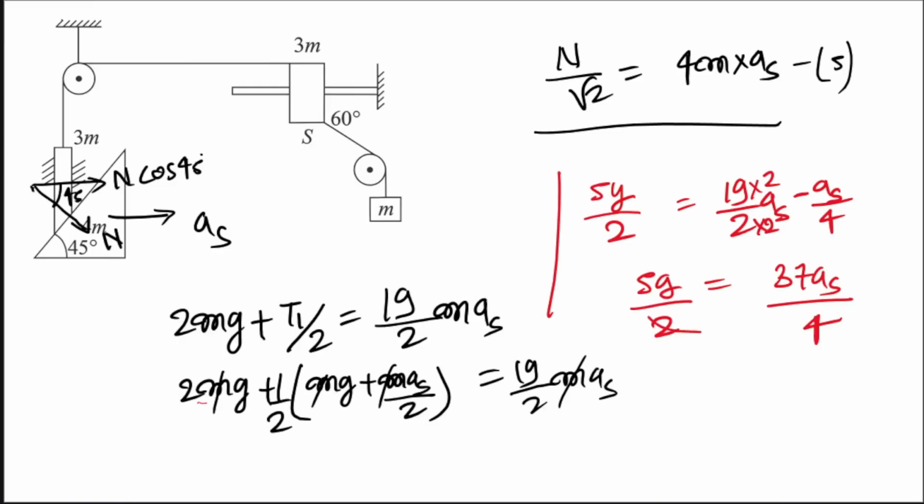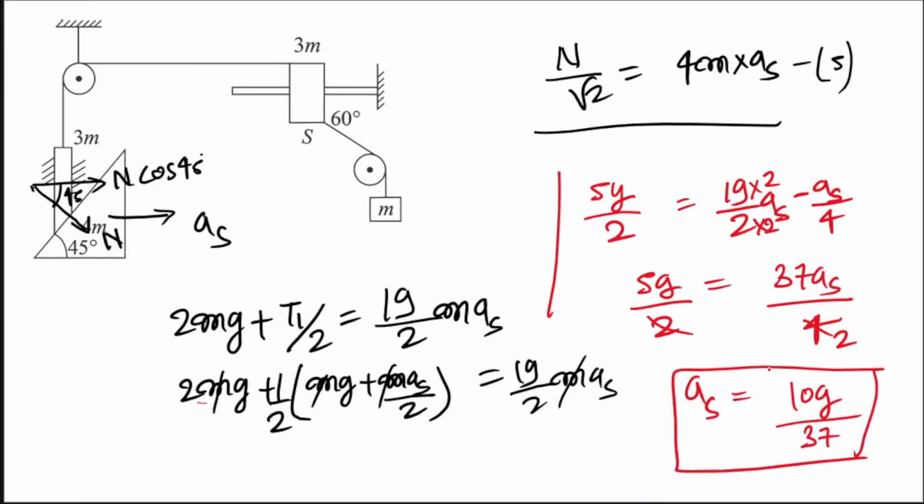So from here we are going to get the value of AS. AS is how much? That is your 10G by 37, right? So if we have got AS, we have got everything sorted, right? Now let us focus on what we were asked to calculate. So AS is 10G by 37. Let's move ahead and then we will try to see.